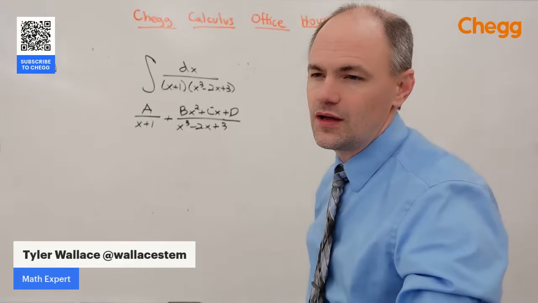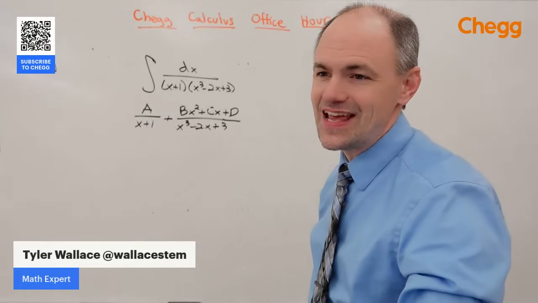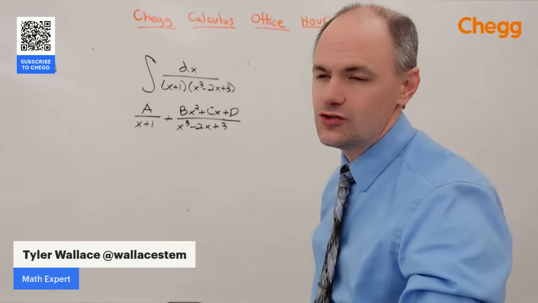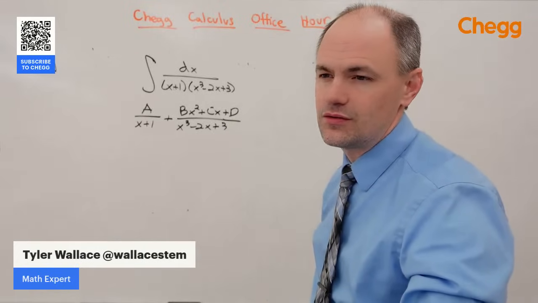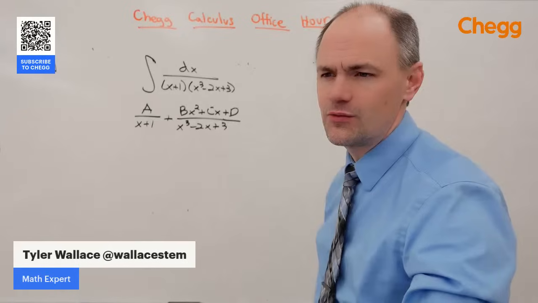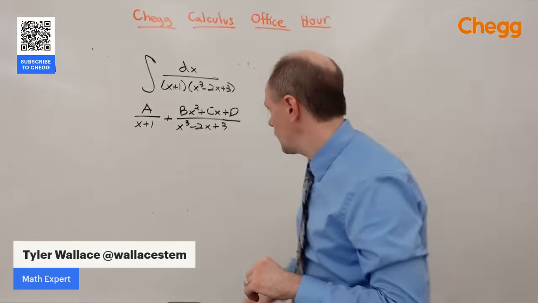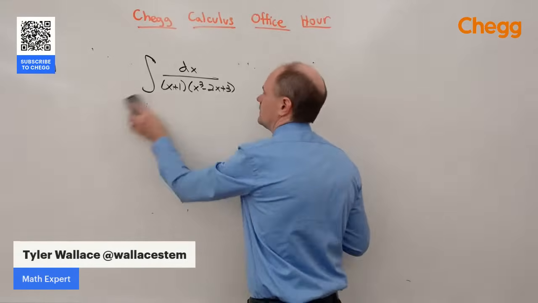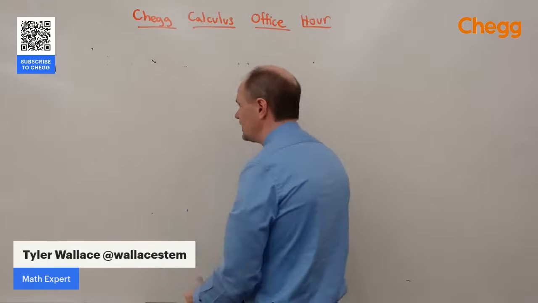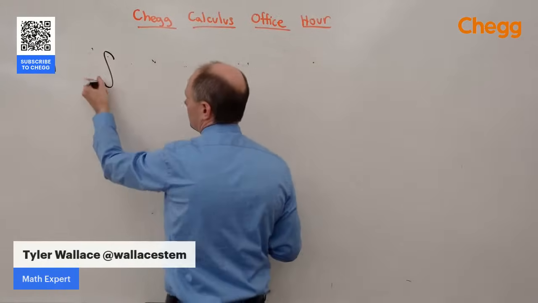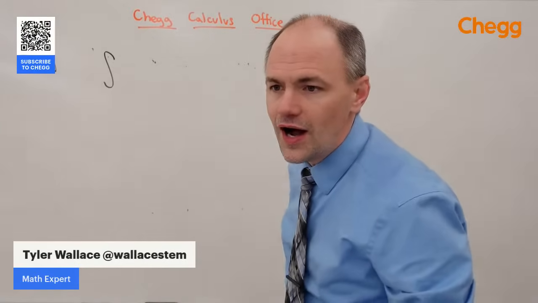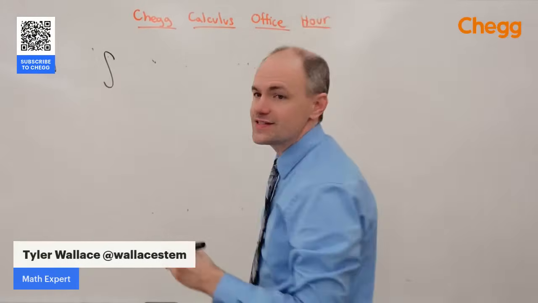Excellent. We want to integrate sine to the 10th from pi over 2 to 0. Do you mean negative pi over 2 to 0? We normally put the, or maybe you mean 0 to pi over 2. That one might get ugly. Let's see what happens. Integral of, lost my place, sine to the 10th.